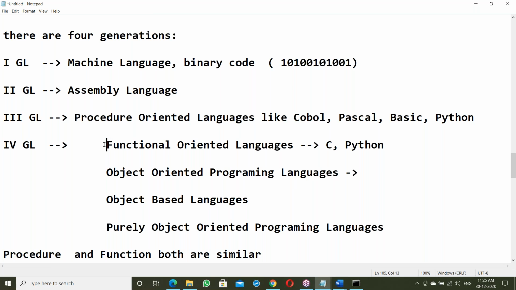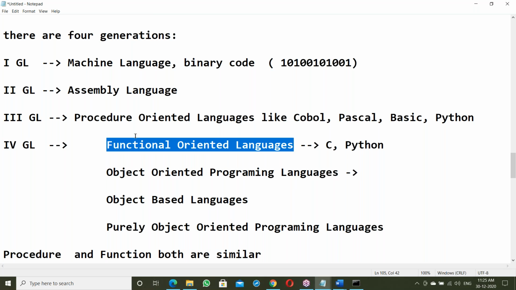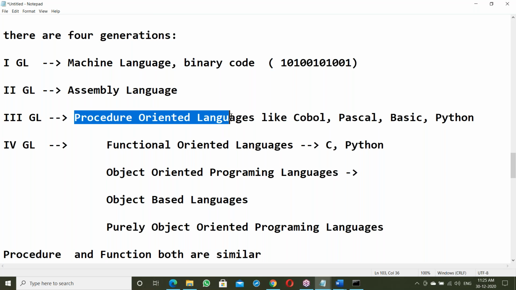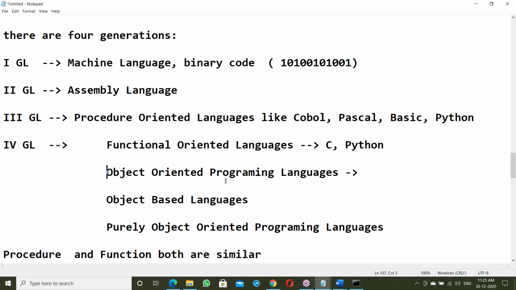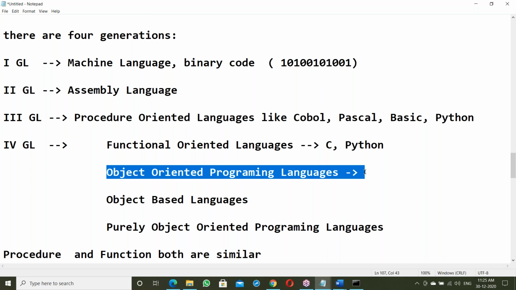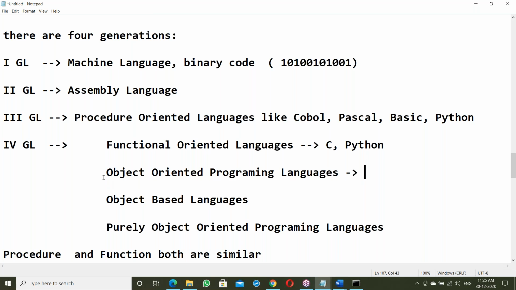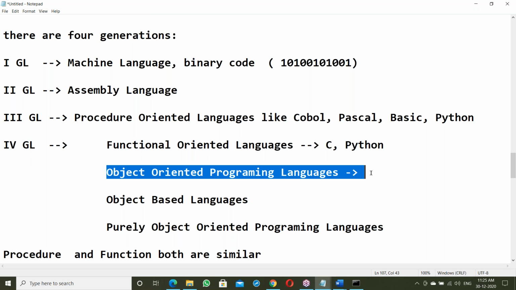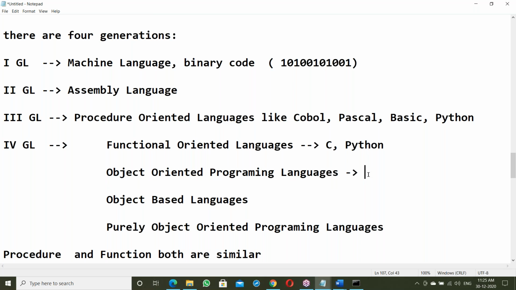In functional-oriented, every task by the function. In procedure-oriented, every task by the procedure. In object-oriented, everything is by the objects. Every transaction by the object. That's the reason it is called object-oriented. This language supports all OOPS features.